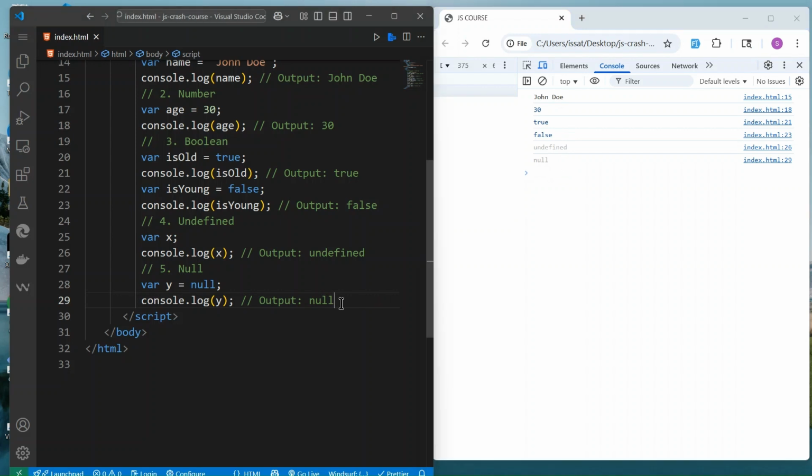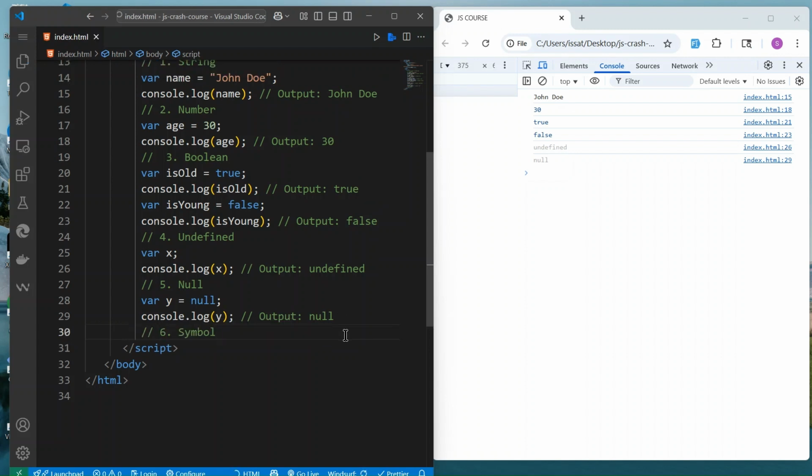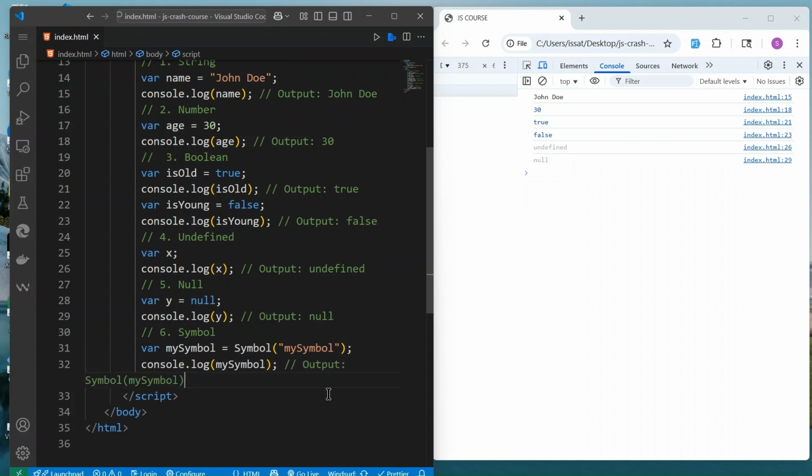So we also have this symbol. We can also declare var symbol is equal to a symbol, and you pass in unique. If you also console.log symbol, it will output my symbol. Let's see.